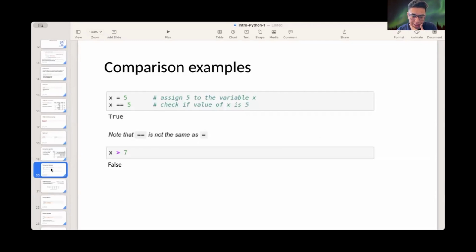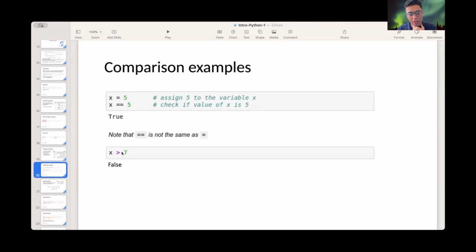Comparison examples. The first one is us assigning 5 to the variable x, whereas the second is checking if x is actually equal to 5, meaning we have already assigned it. As we have already assigned it here, it comes out to be true. So a single equal to is an assignment operator, whereas a double equal to is a comparison operator.